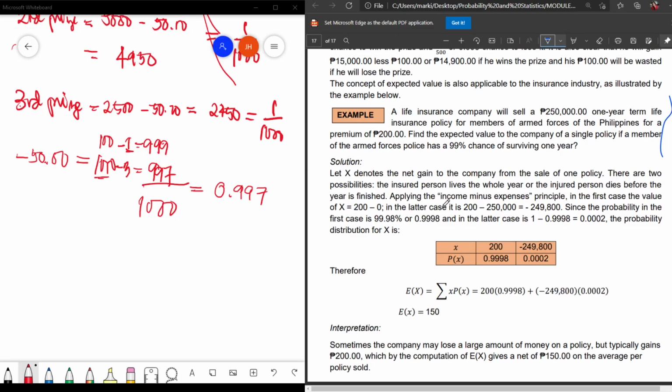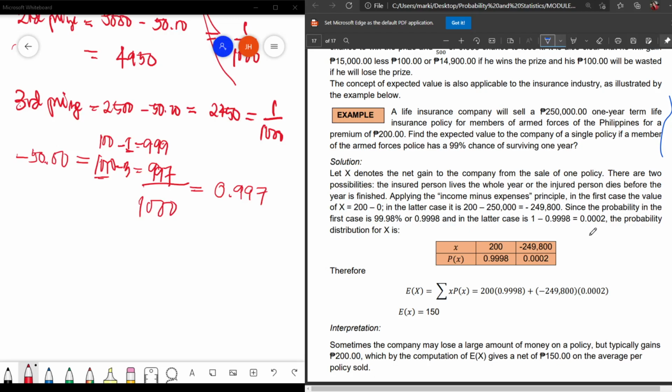Next example, a life insurance company will sell 250,000 one-year term life insurance policy for members in the armed forces of the Philippines for a premium of 200 pesos. Okay? Find the expected value to the company of a single policy if a member of the armed forces police has a 99% chance of surviving 1 year.